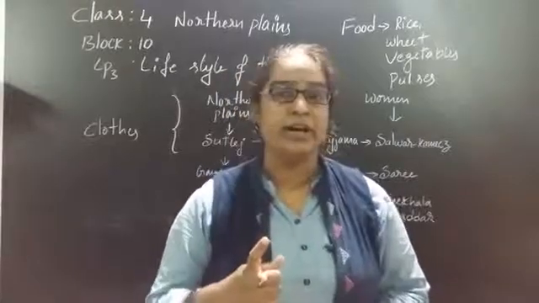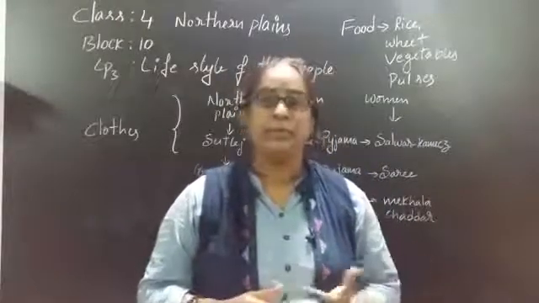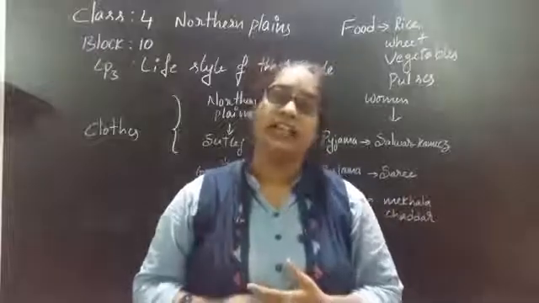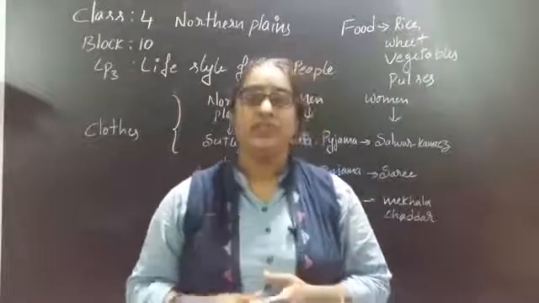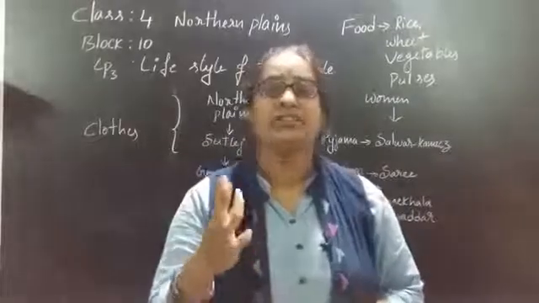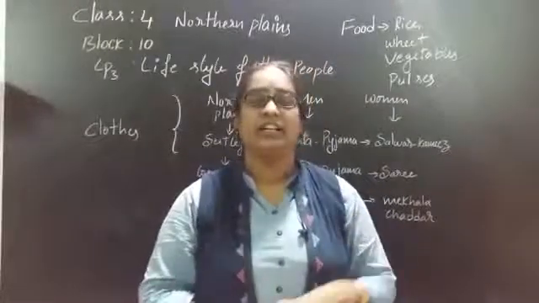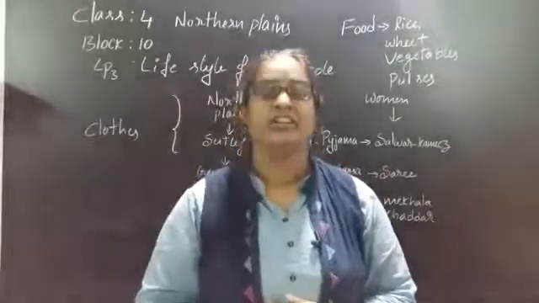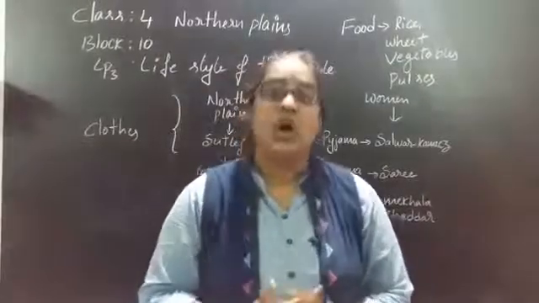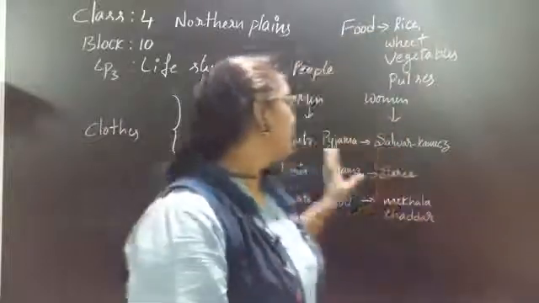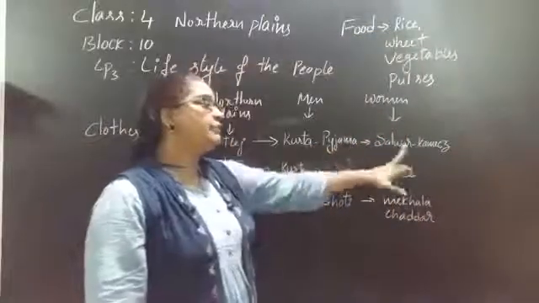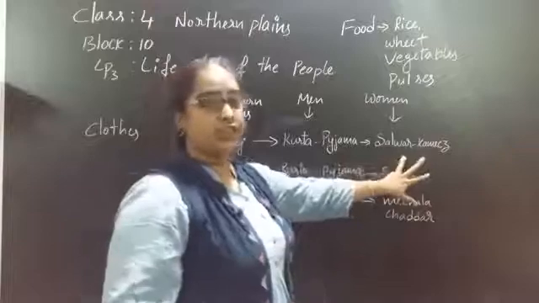Do you all remember? What do the people on the west side wear? Men wear a turban with kurta pajama and women wear chudidar, right? So when we see any person with a turban, we easily identify that the person belongs to the Sikh religion and is a Sikh. So now we know that on the west side, men wear kurta pajama and women wear salwar kameez or chudidar.